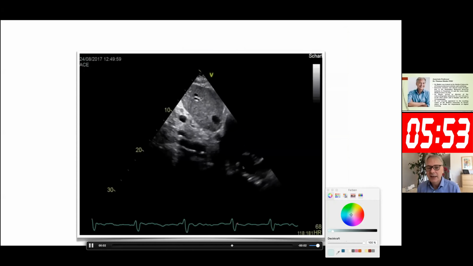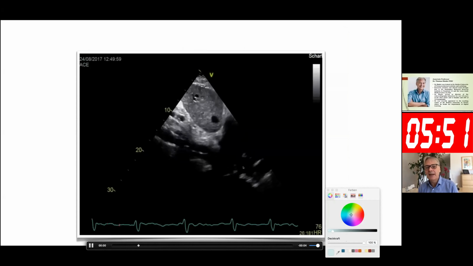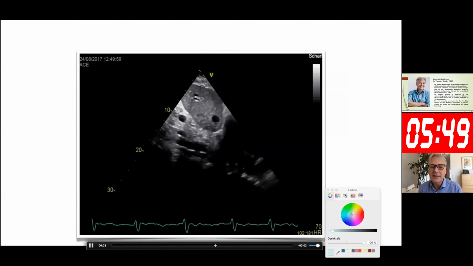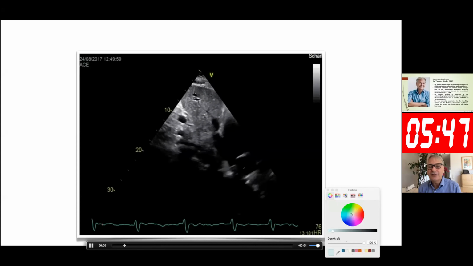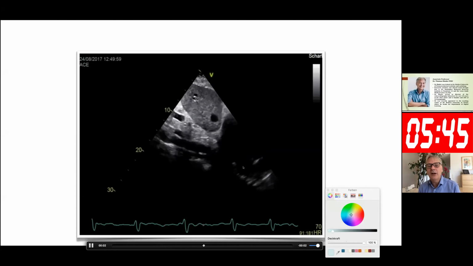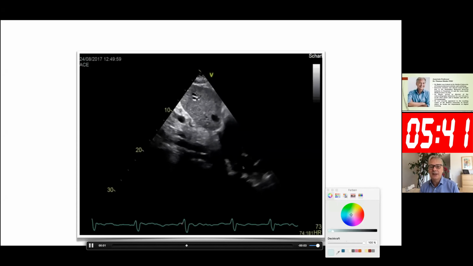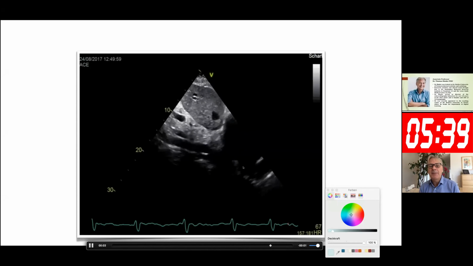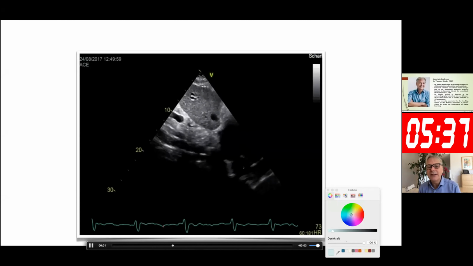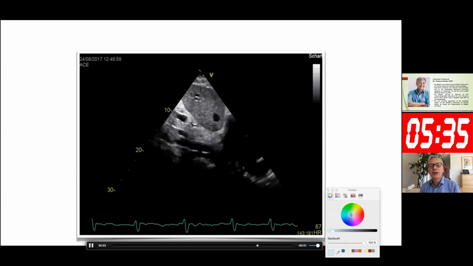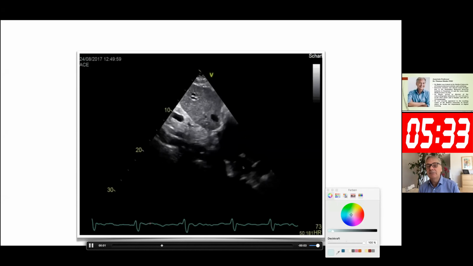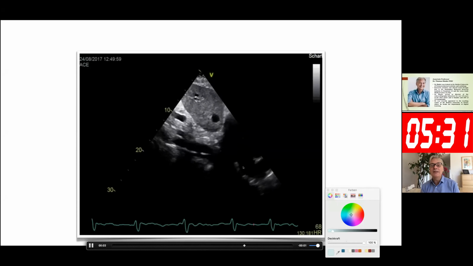And there was a report of the situation that they found a dissection in the abdomen and then also with echocardiography in the thoracic aorta. And the patient was, I would say, relatively stable, but he was sweating. He was very nervous. He had a pain, but he was, I would say, not in shock.